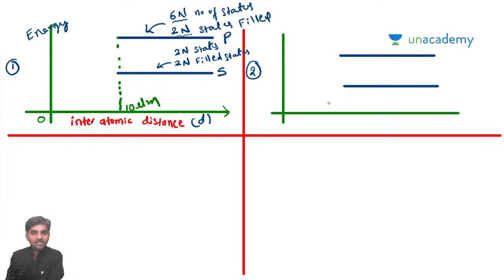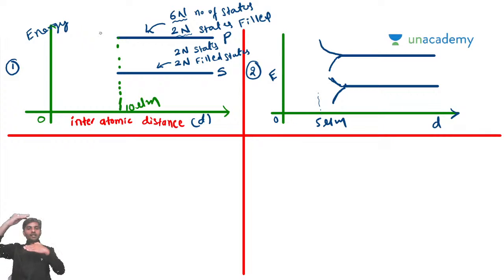Now, when the interatomic distance is decreased to 5 micrometers, this energy level E, and this is the distance. Slowly, their energy levels will be spreading. Here the energy levels are not spreading.